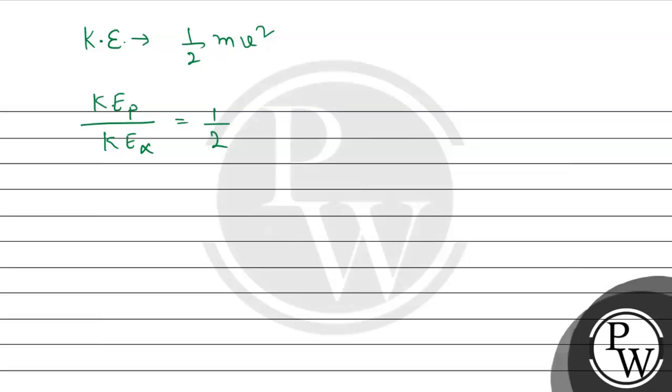So it will be half mp, mass of the proton, and velocity of the proton squared, over half mass of the alpha particle and the velocity of the alpha particle squared. Half and half will cancel, and the masses for proton and alpha particle that we have already seen, so it will be 1/4.